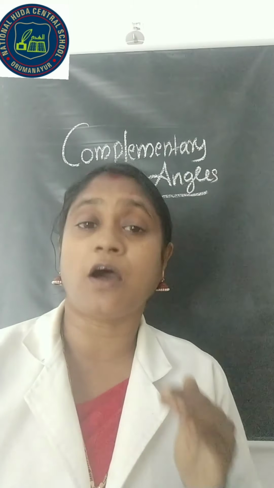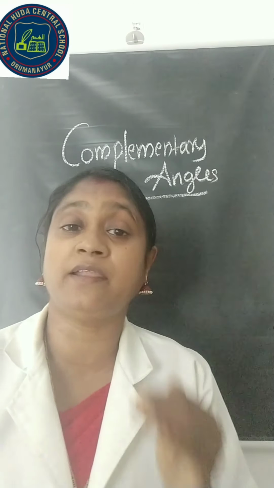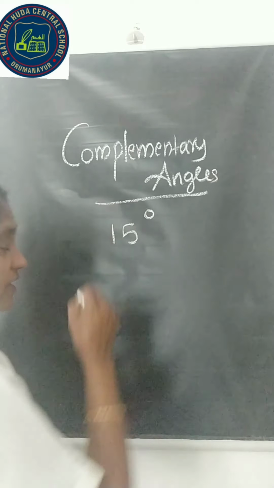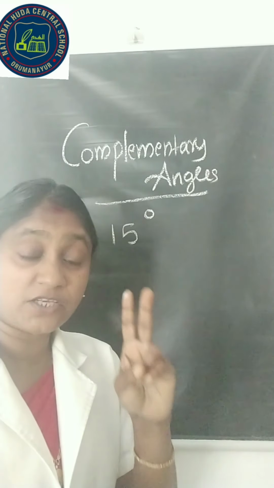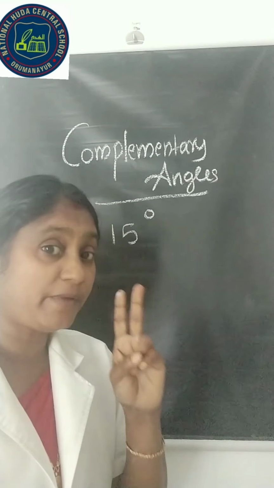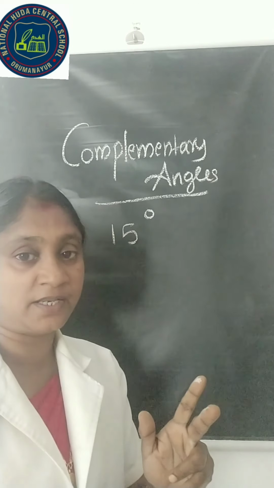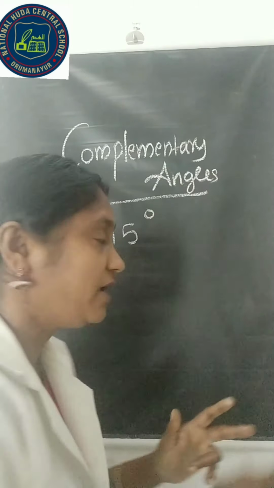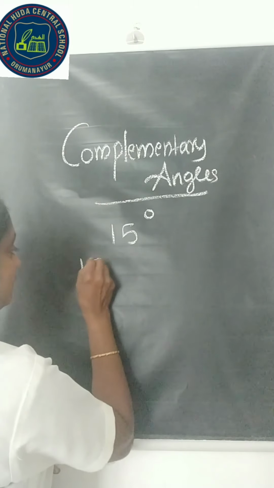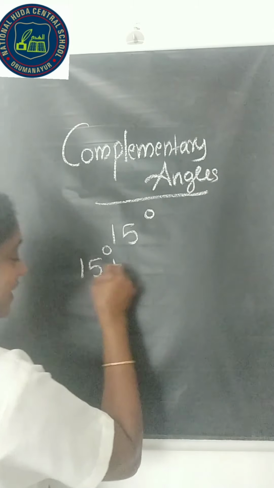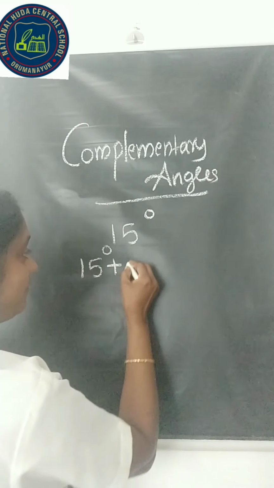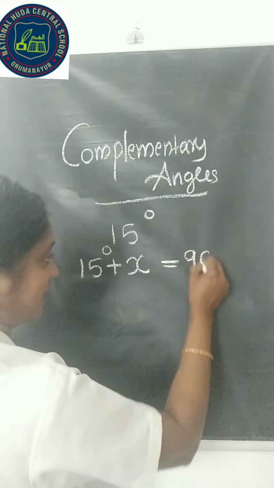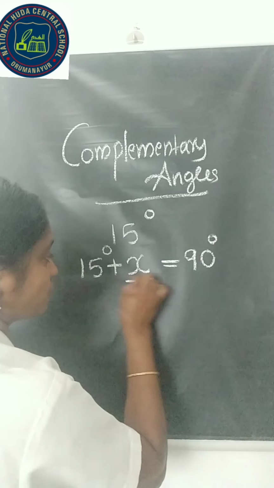So, what will be the complementary angle of 15 degree? We know that when the sum of the measures of two angles is 90 degree, then we can tell that the two angles will be complementary. Therefore, 15 degree plus another one, we can take it as x, is equal to 90 degree. So, this x we have to find out.